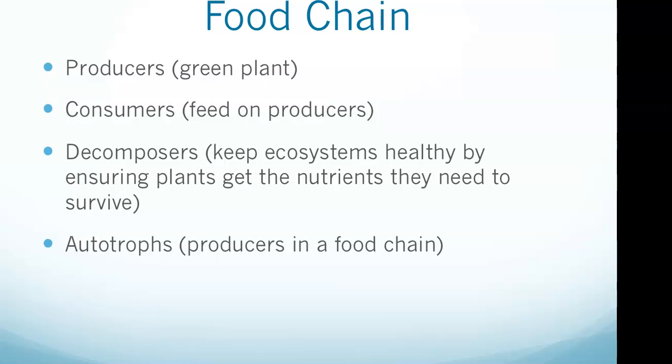With decomposers, they take all the dead animals and plants and break them down into their nutrient components so that plants can use them to make more food. These organisms keep ecosystems healthy by ensuring plants get the nutrients they need to survive. The primary decomposers in many ecosystems are fungi. Fungi decompose organic matter by releasing enzymes to break down the decaying material, after which they absorb the nutrients in the decaying material.